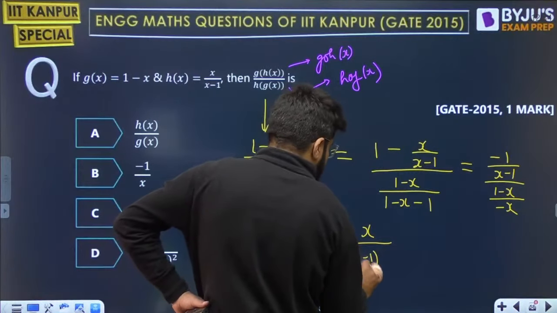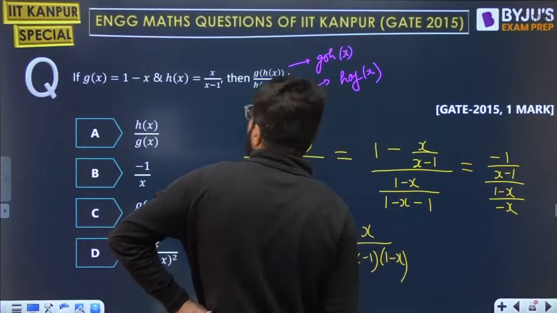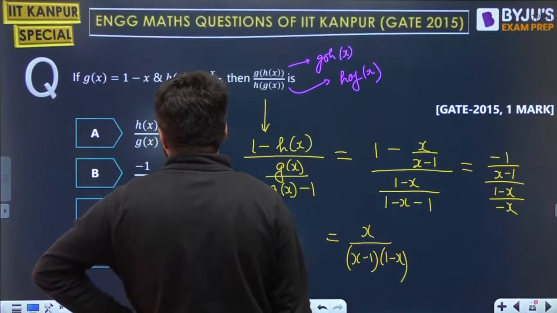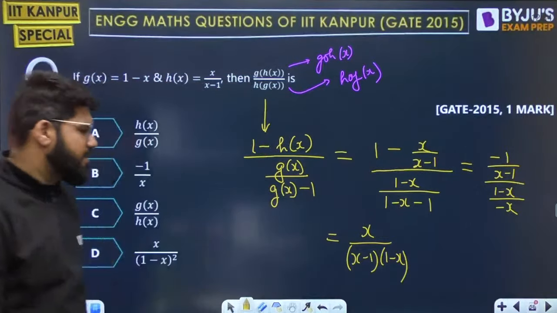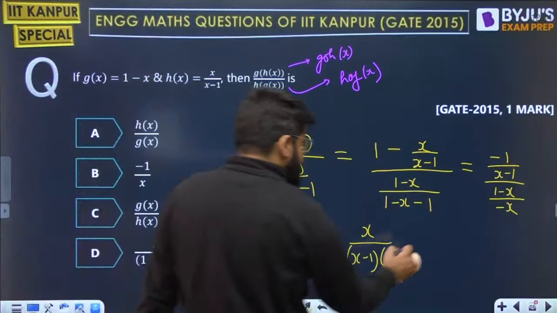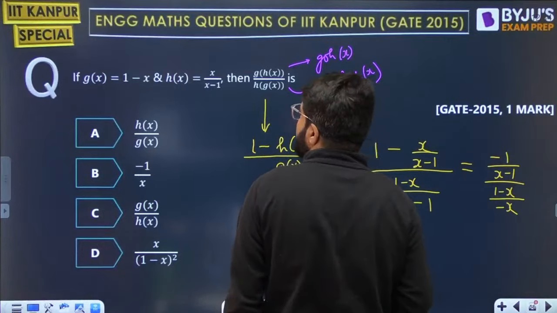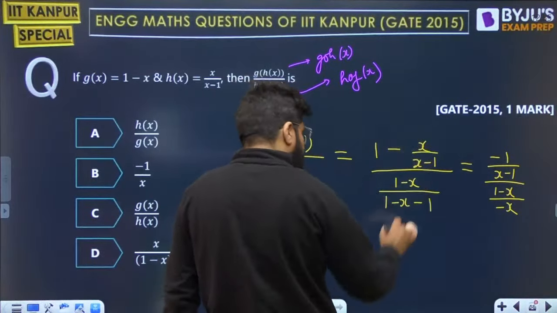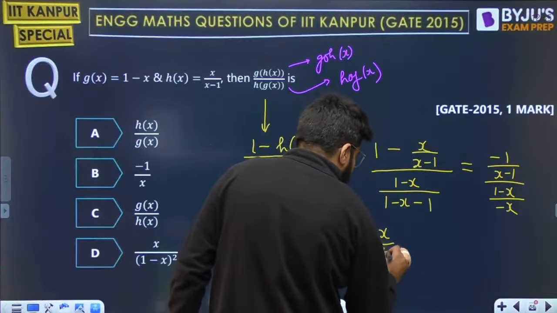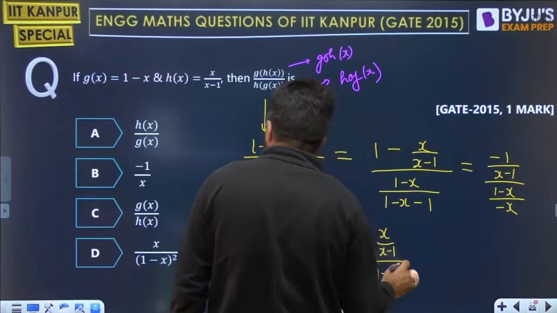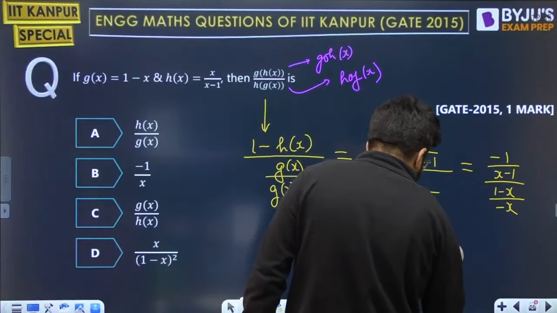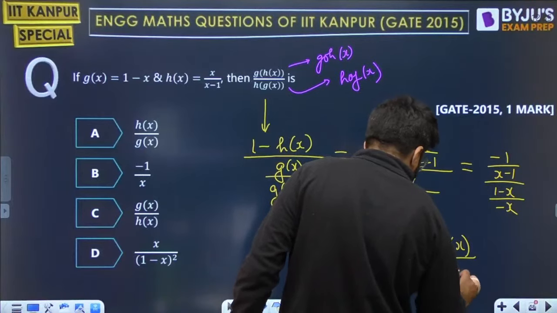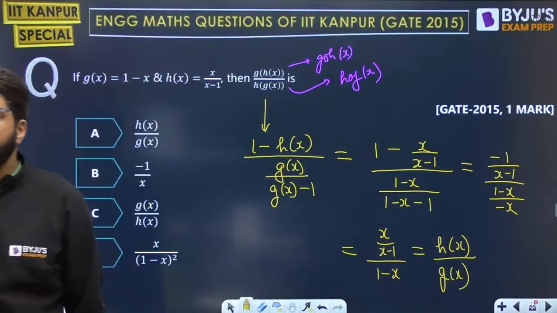In the denominator you have x minus 1 into 1 minus x. Whether to write it in the form of 1 minus x or x minus 1, we can write it in any one of the forms. Now let us split this. This is x upon x minus 1. Minus x goes to the numerator, it becomes plus x upon x minus 1 divided by 1 minus x. Because x upon x minus 1 is directly known as the hx function, and 1 minus x is directly known as the gx function. So your answer is the h upon g function. Right?